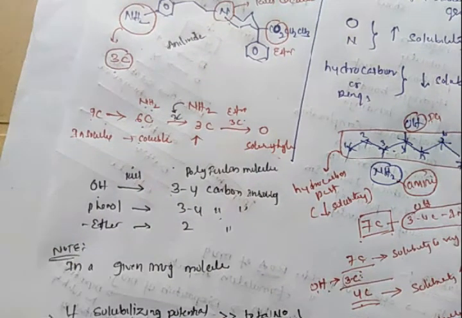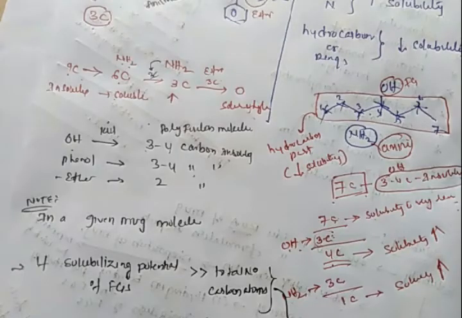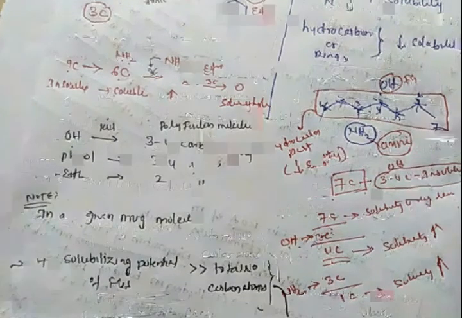According to the Lamke method, a given simple note: if the solubilizing potential of the functional groups is greater than the total number of carbon atoms, in such a case the molecule is water soluble. If the total number of carbon atoms is greater than the solubilizing potential of the drug molecule, in that case the drug molecule is insoluble.